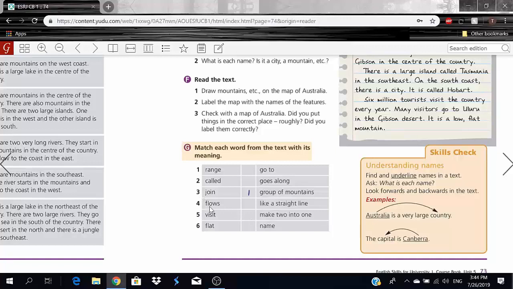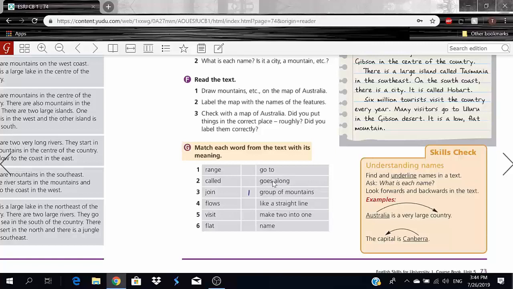We have flows. And flows here means goes along. Flows means to just simply go along, okay? This is not the intended use of the word here, but I'm just making an example. When you're just hanging out with someone and he says, go with the flow, basically, go with the flow means to just simply move along with whatever the guy you're talking to is saying, right? Or whatever he's doing. Just don't ask too many questions. Don't be annoying. Just go with the flow, okay? Obviously, this is not what it means here, but I'm just giving you an example, okay? So flows will be goes along.